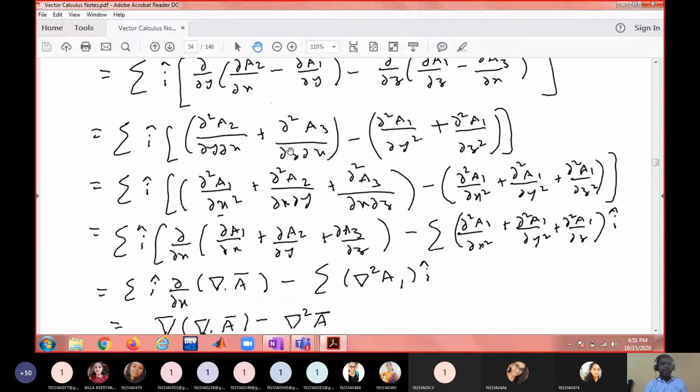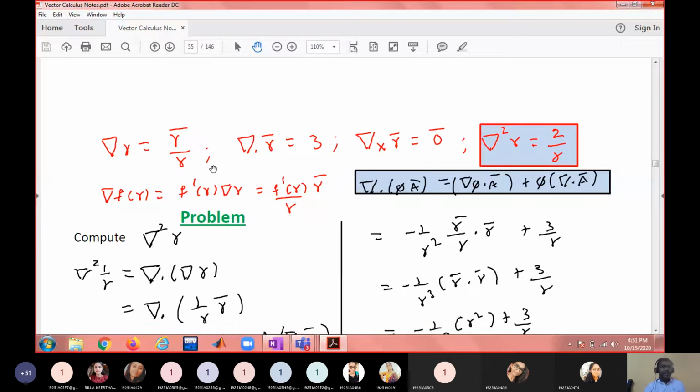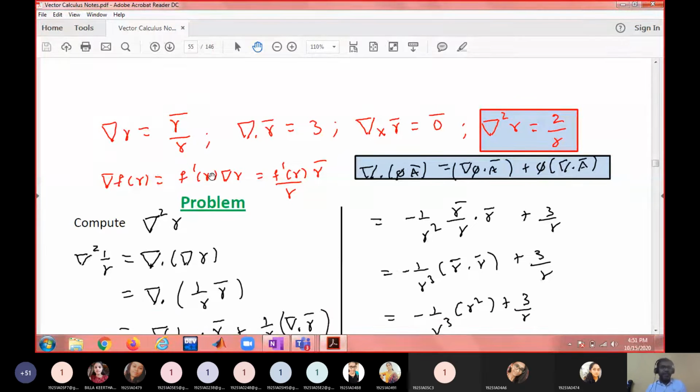And I have given several problems. N number of problems I have solved using these vector identities. Identities are useful to solve the problems quickly. And these are the small results we derived at the starting of vector differential calculus. Like del r is r bar by r, del f of r is f dash of r into del r, del dot r bar is 3, therefore r bar is not solenoidal. Del cross r bar is always 0 bar, therefore r bar is always irrotational. Del square r is 2 by r.